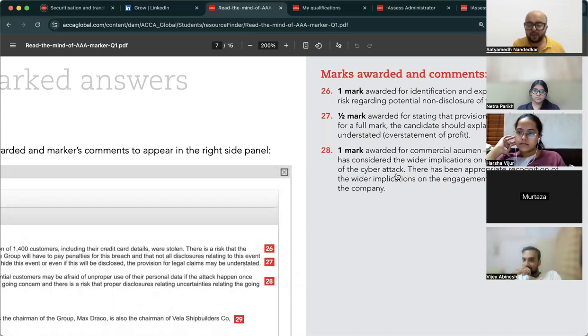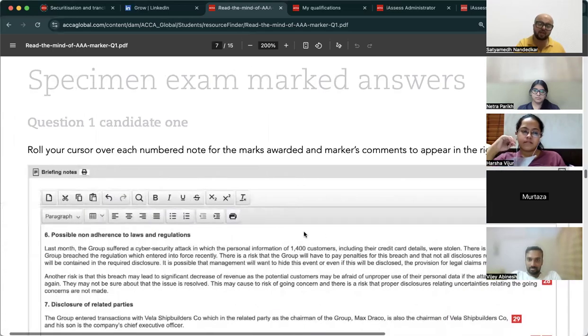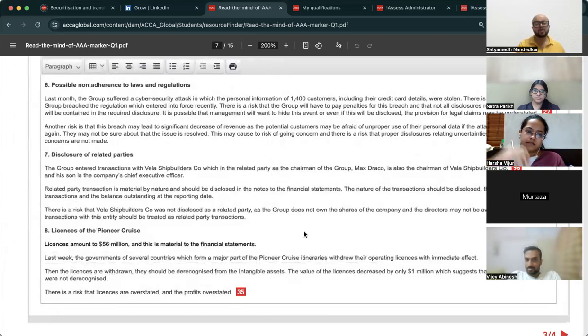This has been appropriate. There has been appropriate recognition of the wider implications on the engagement, the audit firm, and the company. See, यहाँ पे there were no specific amounts involved, but the question did speak about a cyber attack and how data is compromised and how it could lead to many, many such legal cases in the future. Then related party wala disclosure.